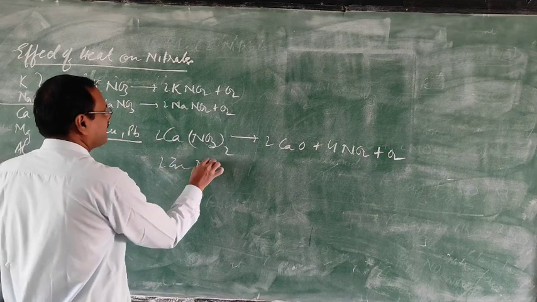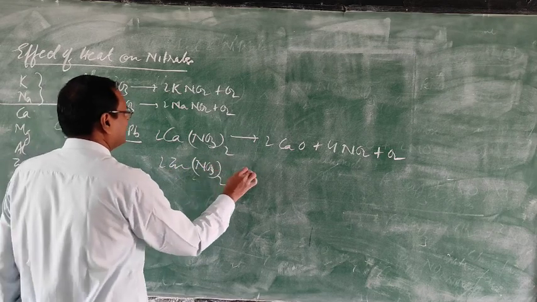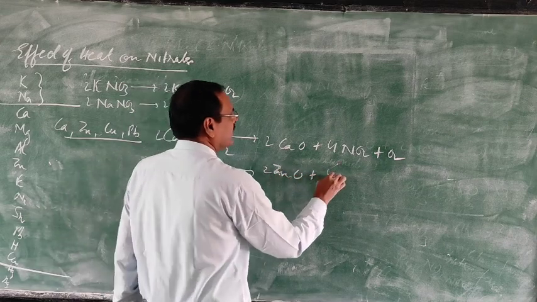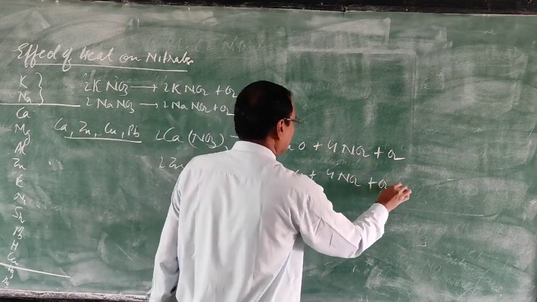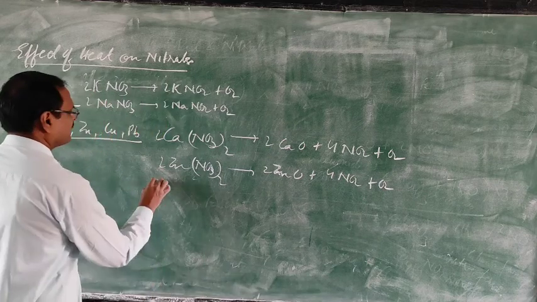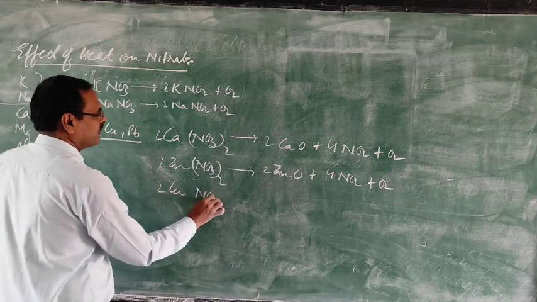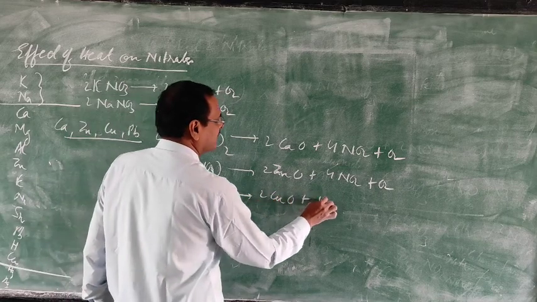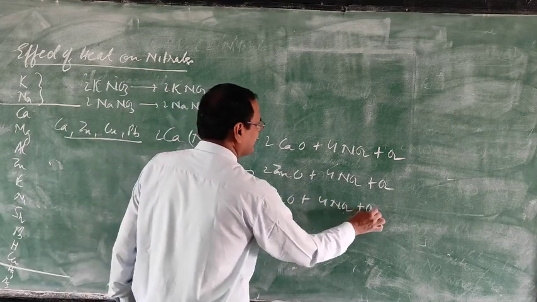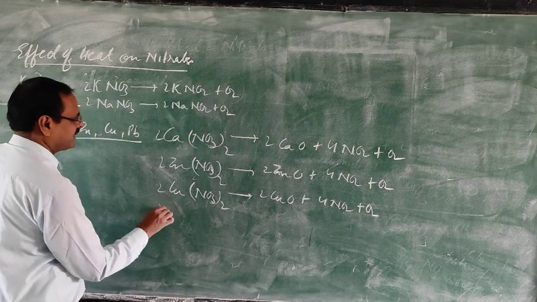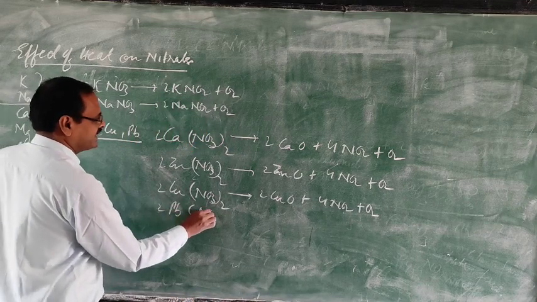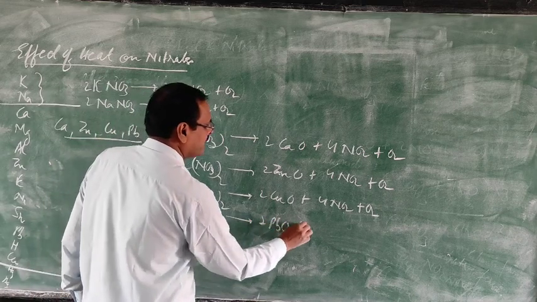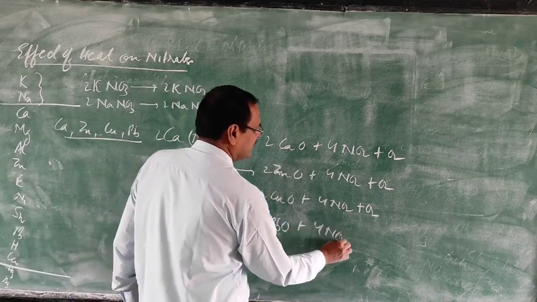Zinc nitrate gives zinc oxide, nitrogen dioxide and oxygen. Copper nitrate gives copper oxide, nitrogen dioxide and oxygen. Lead nitrate gives lead oxide, nitrogen dioxide and oxygen.